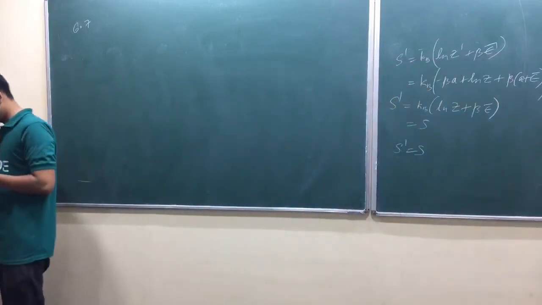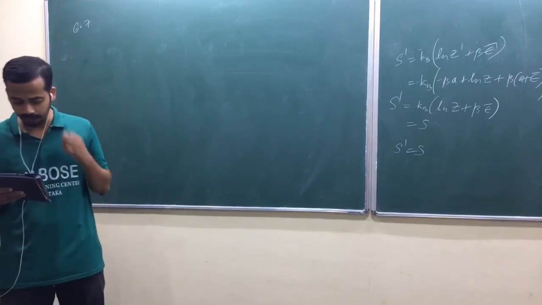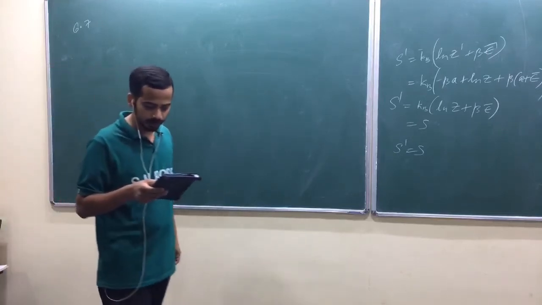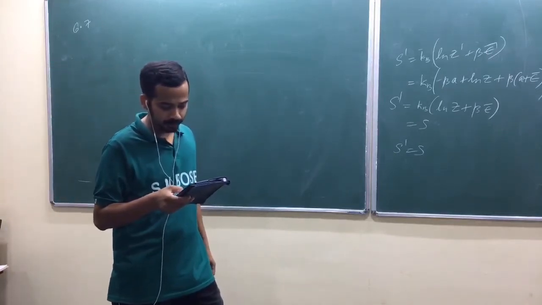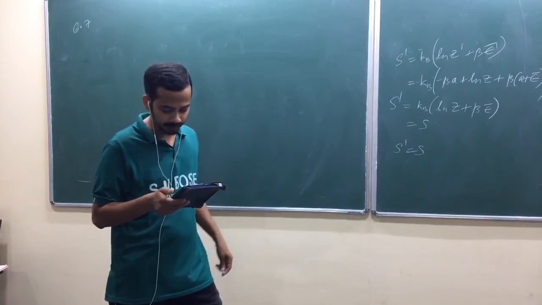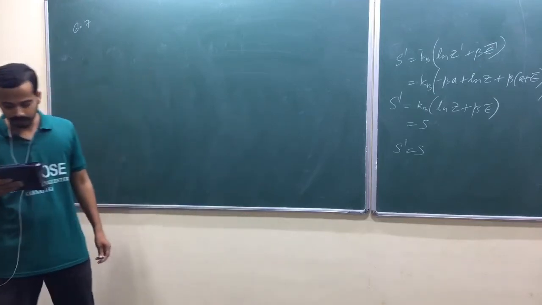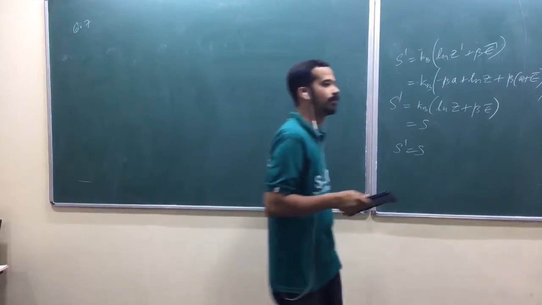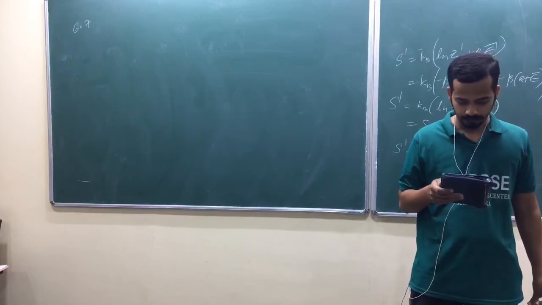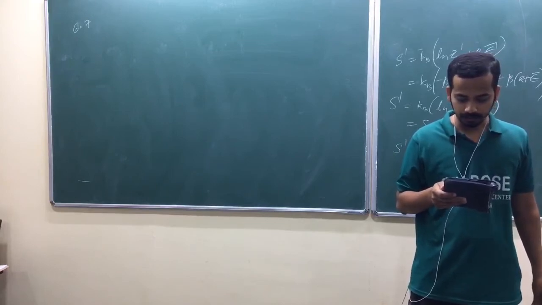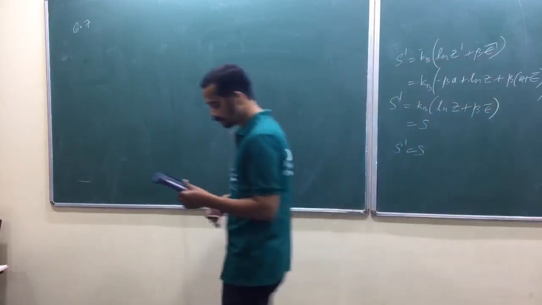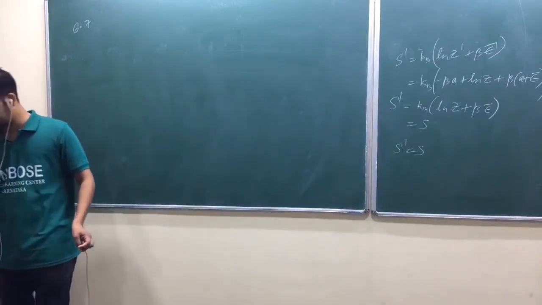Consider a system composed of a very large number of distinguishable atoms at rest and mutually non-interacting, each of which has only two energy levels, 0 or E. Let E by N be the mean energy per atom in the limit N tends to infinity. What is the maximum possible value of E by N if the system is not necessarily in thermodynamic equilibrium? For thermodynamic equilibrium, compute the entropy per atom as a function of E by N. Can you try that one? Two-level system. Let me try it tomorrow.